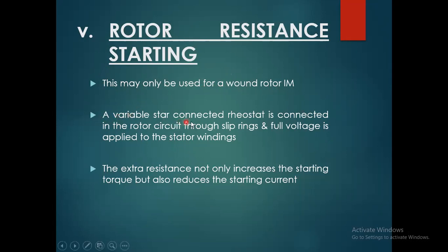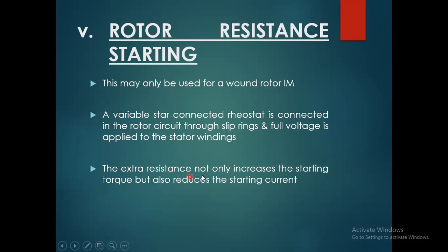A variable resistance, a rheostat, is connected in the rotor circuit of the star connected motor, through slip rings, because the slip rings are connected at the end terminals of the rotor, and the supply of the rotor from its winding goes to the slip rings, and full voltage is applied to the stator windings.